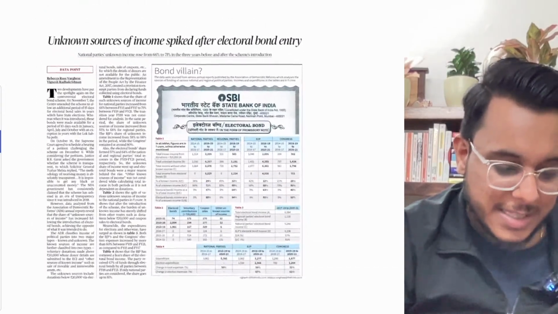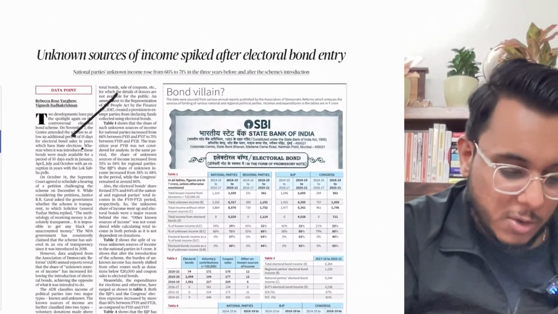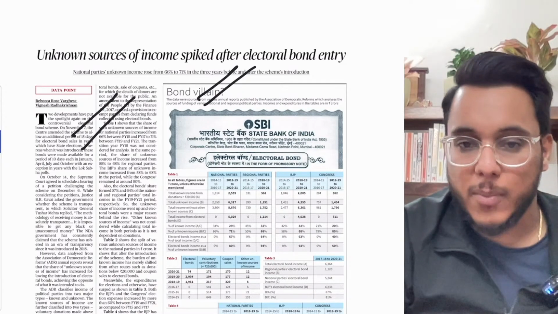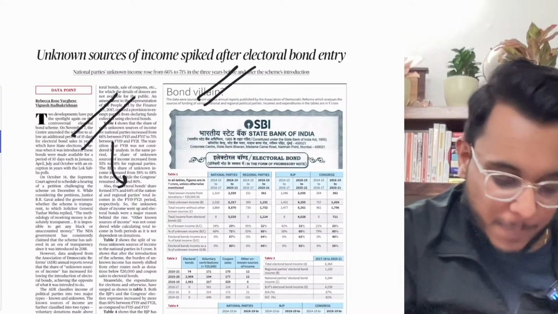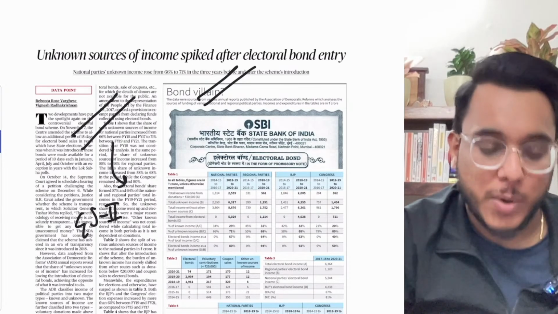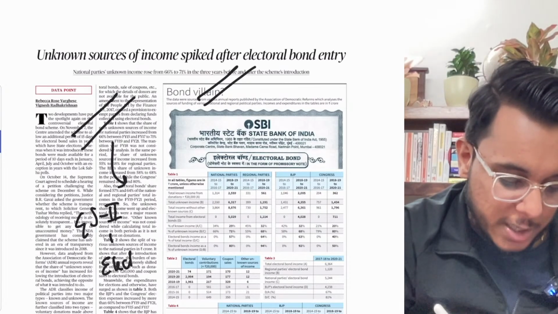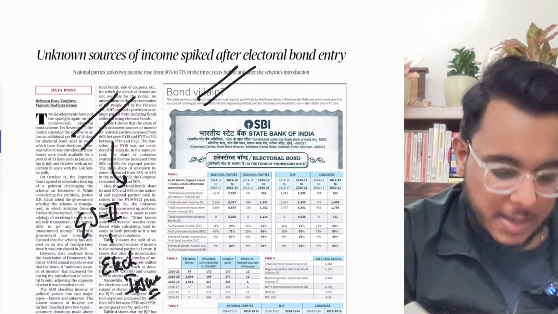Now, let's take this article. Unknown sources of income spiked after electoral bond entry. Now, this particular article is criticizing the electoral bond scheme. Now, this particular article we will see with respect to GS paper number 2, electoral issues. GS paper number 2, electoral issues.